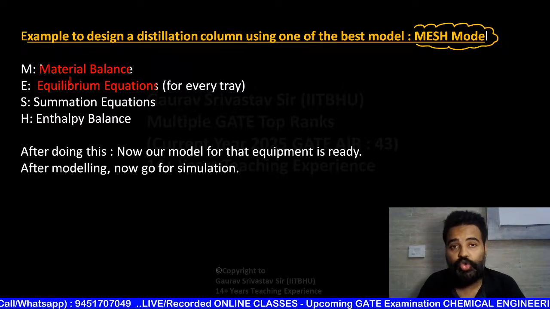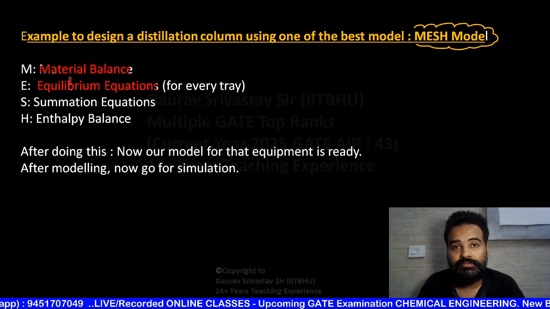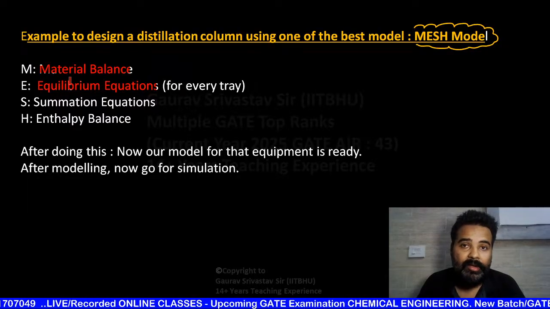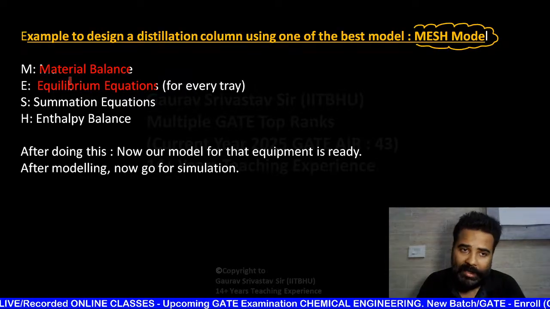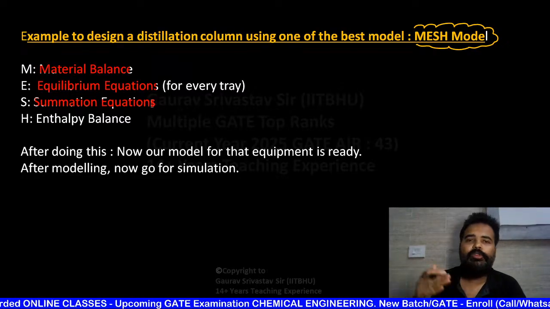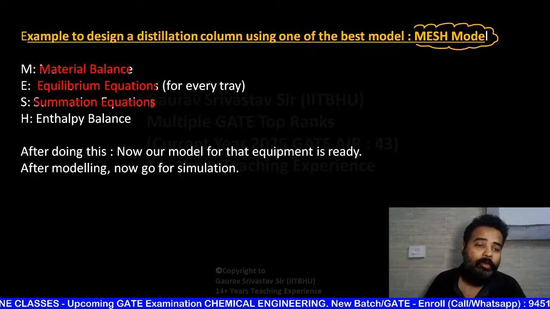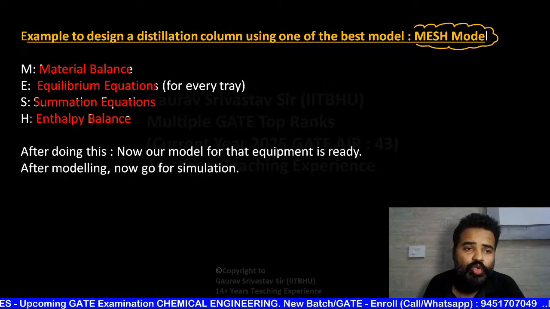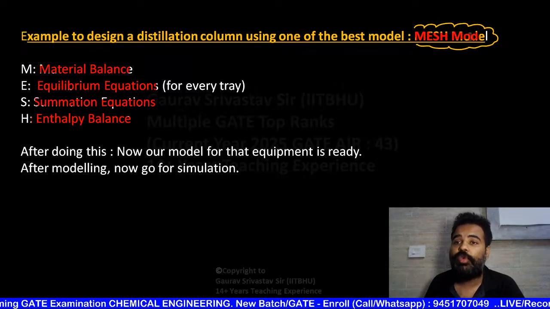How? I hope you remember your McCabe-Thiele method, upper operating line formula: y = (Rd/(Rd+1)) x + xd/(Rd+1), slope was Rd by Rd plus 1, intercept xd by Rd plus 1. So you are now going to get equilibrium equations for every tray, and many summation equations are also there, like sum of all mole fractions equals 1, sum of all mole fraction or mass fraction becomes equal to 1, and you are also going to take enthalpy balance for each tray. These are the few important steps that you are going to consider in this MESH model.